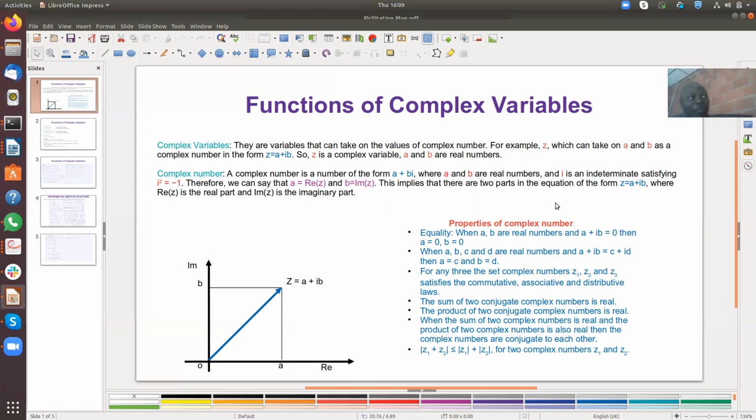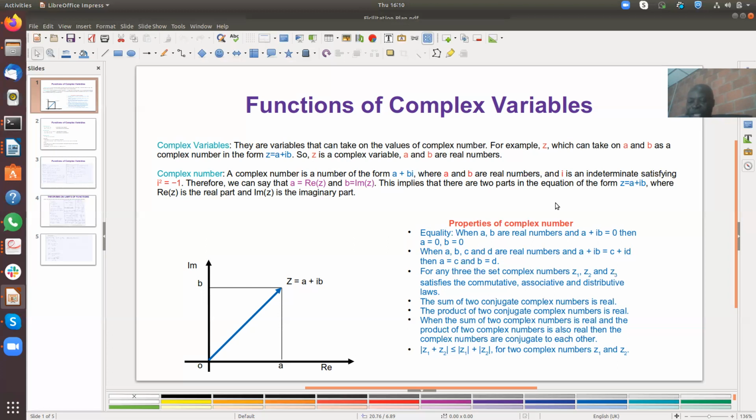So now let's look at the properties of complex numbers. One of the important properties of complex numbers that is of importance to us when we are doing analysis of complex variables is equality. When it says something is equal, it means that no matter how you add, subtract, or divide, they must produce the same result. So when a and b are real numbers and a plus ib is equal to 0, this implies that a is equal to 0 and b is equal to what? 0. When a, b, c, and d are real numbers and a plus ib is equal to c plus id, then we can say that a is equal to c and b is equal to d.